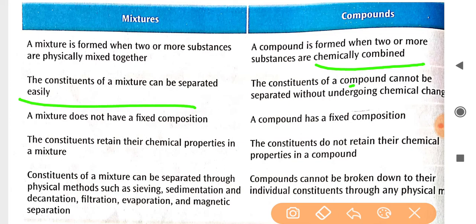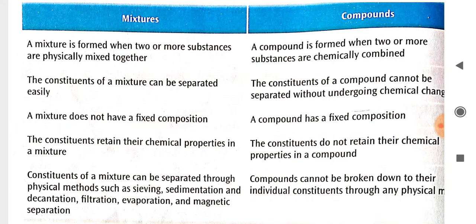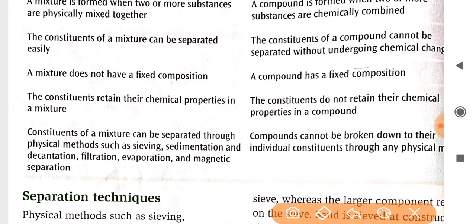The constituents of a mixture can be separated easily. The constituents of compounds cannot be separated without undergoing chemical changes. A mixture does not have a fixed composition, but a compound has a fixed composition. The constituents retain their individual or chemical properties in a mixture, but the constituents do not retain their chemical properties